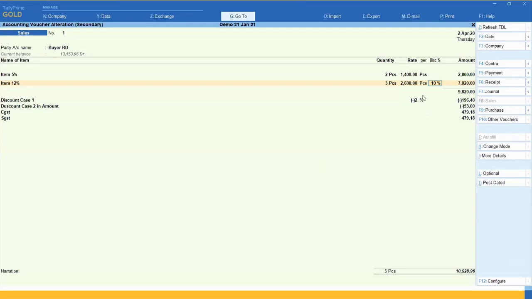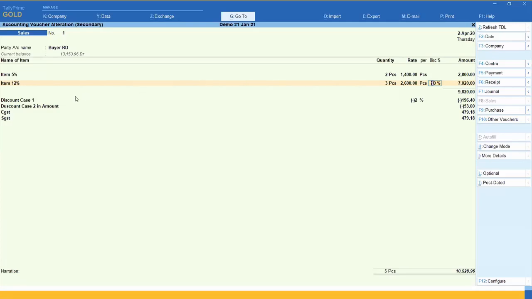Means I want to charge 2600 for 3 pieces, per piece 2600, but I want to give 10% discount, so it is okay. It's normally used by each and every customer or Tally user. But what happens if I want discount with amount?